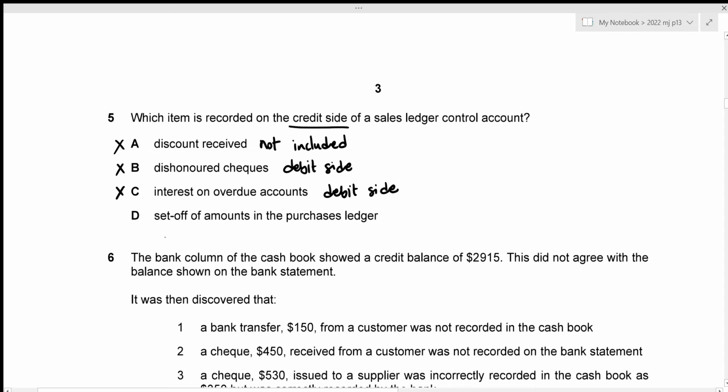And the fourth one is set off of amounts in the purchase ledger. This is basically contra. And we know that contras are recorded on the credit side of a sales ledger control account. So option D is going to be our correct answer.